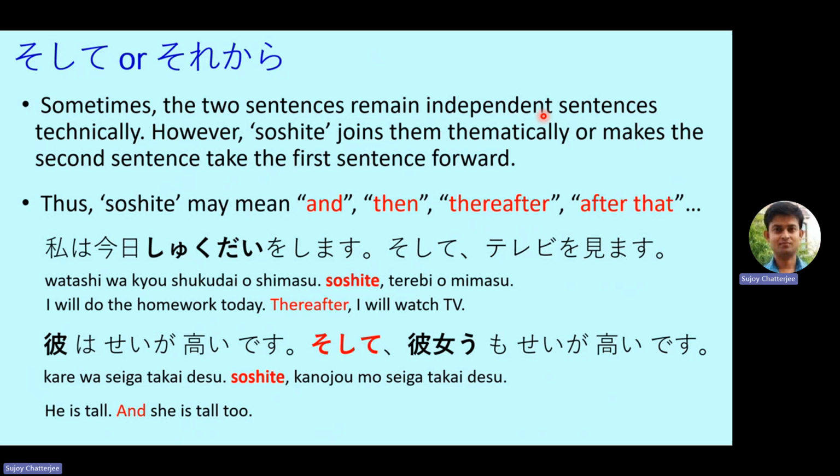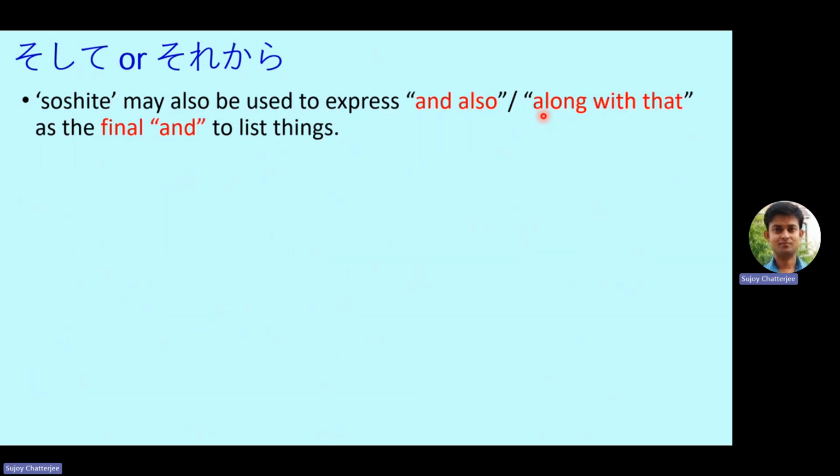So here sei ga means tall. Kare wa sei ga takai desu. He is tall. Soshite kanojo mo sei ga takai desu. And she is tall too. So this is how soshite is used.